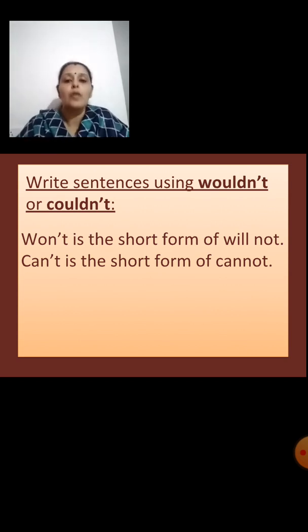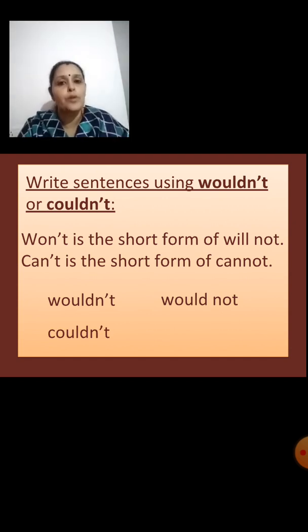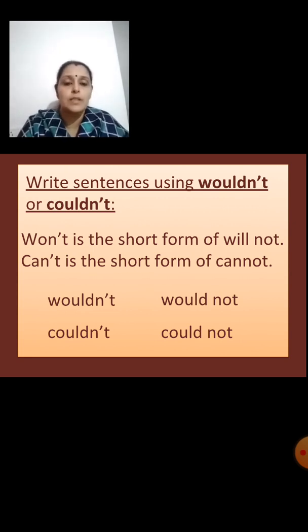And similarly, wouldn't is the short form of would not, and couldn't is the short form of could not. Now, how do we use these words in sentences? What do these words mean? Let us see that.